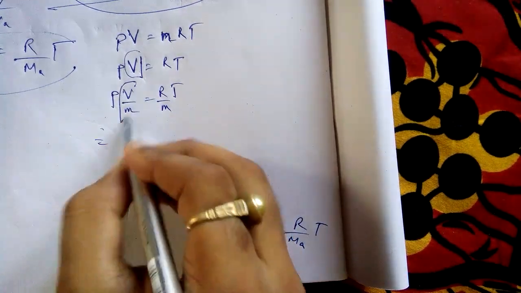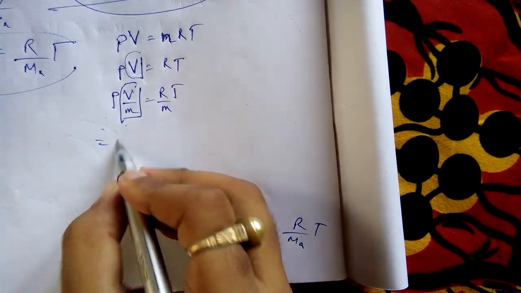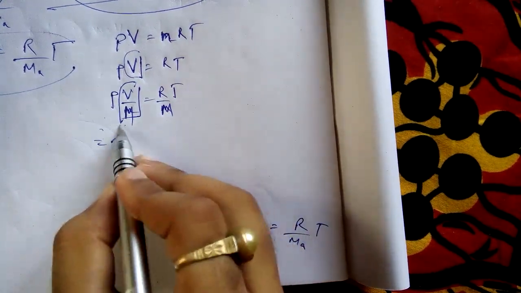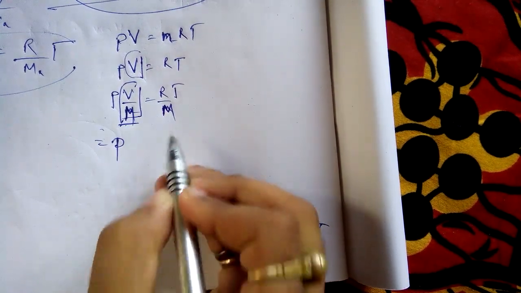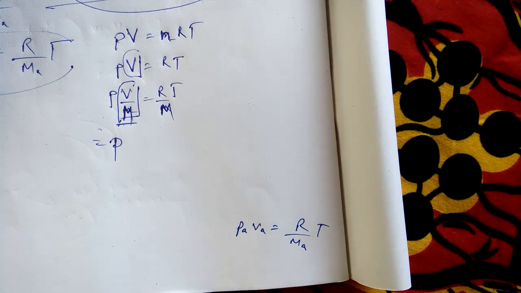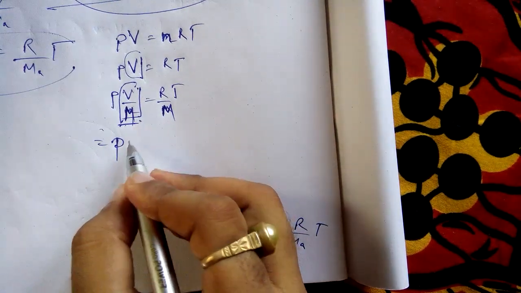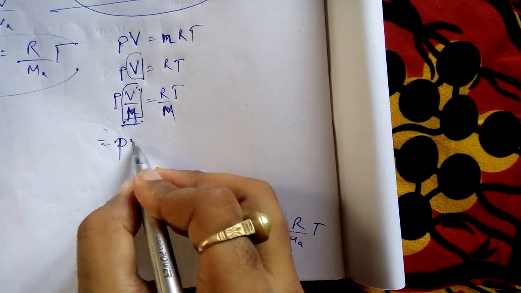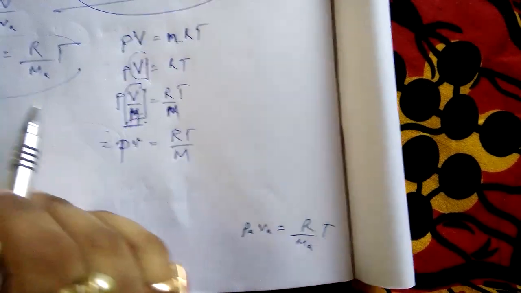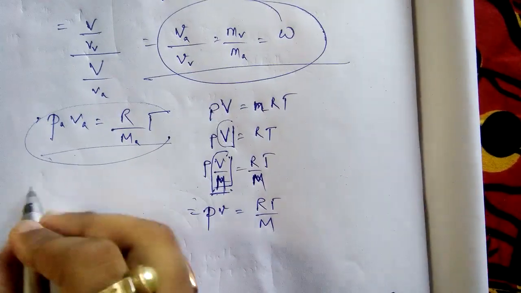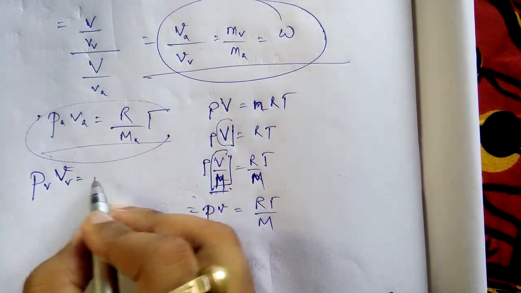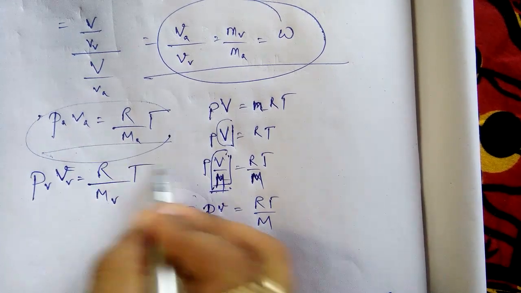Now what is this, capital V by small m? If I take capital M as the molar mass, that's why I am taking it as capital M. You have read this in chemistry also. So capital V by capital M is nothing but specific volume. Pv is equal to RT by M. So for air I will write this, and for vapor I will write this: small v equals R by Mv into T.